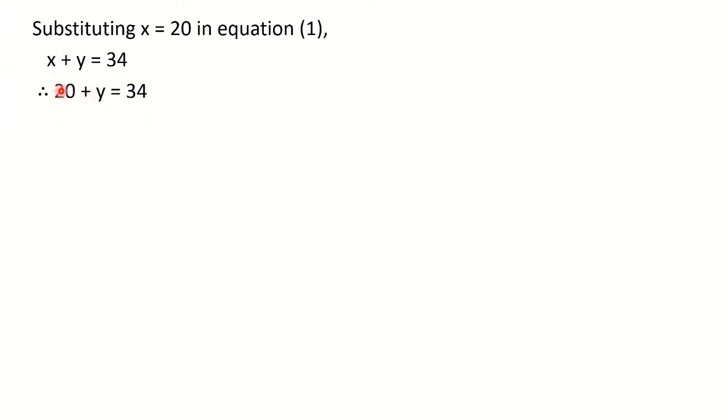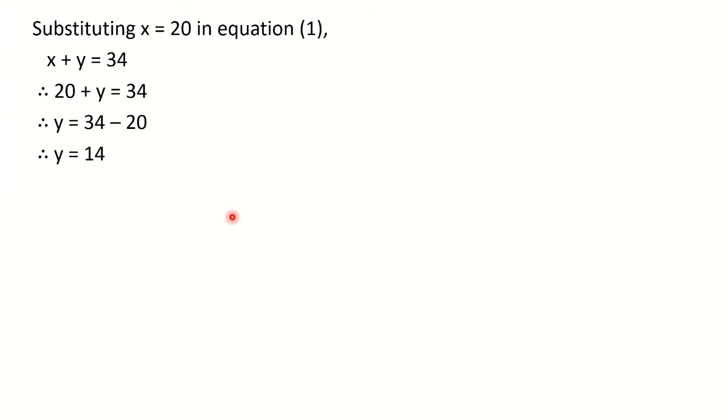Now this 20 we will shift to right hand side. So we will get value of y. So what we can write down the next step as, therefore y is equal to 34 minus 20, that is y is equal to 14. So we got both the values, x is equal to 20 and y is equal to 14.